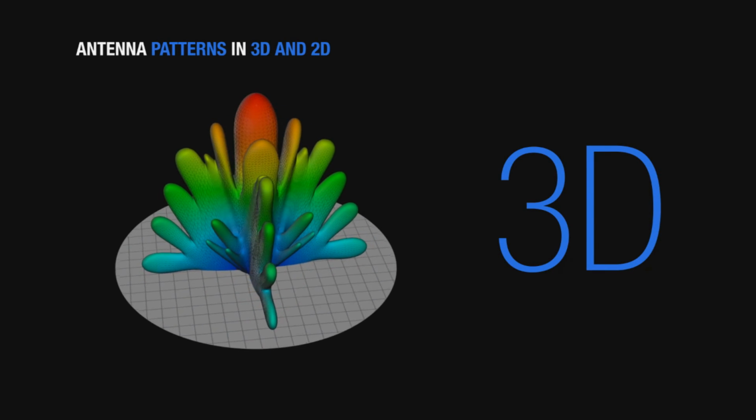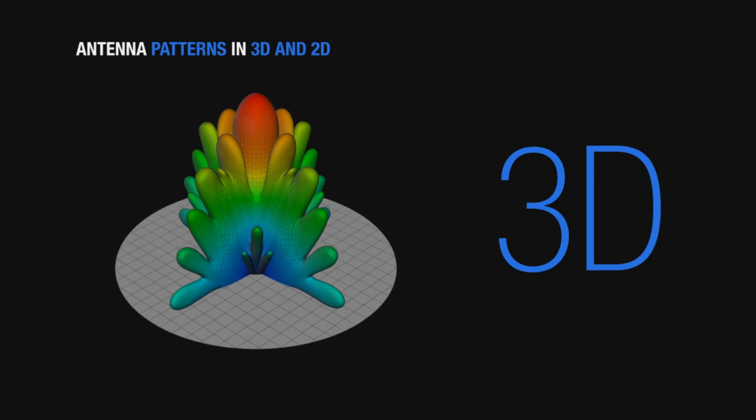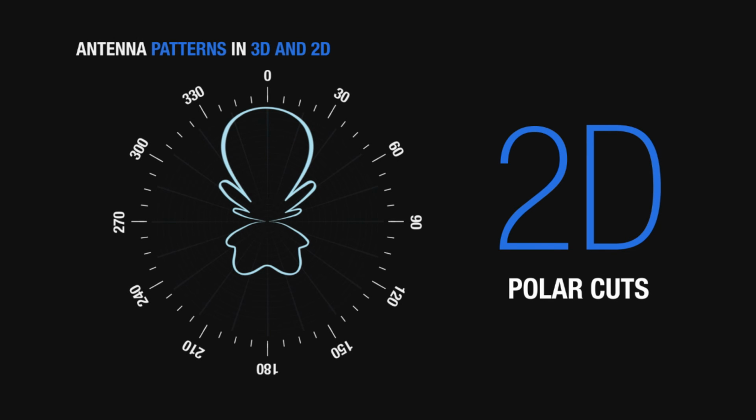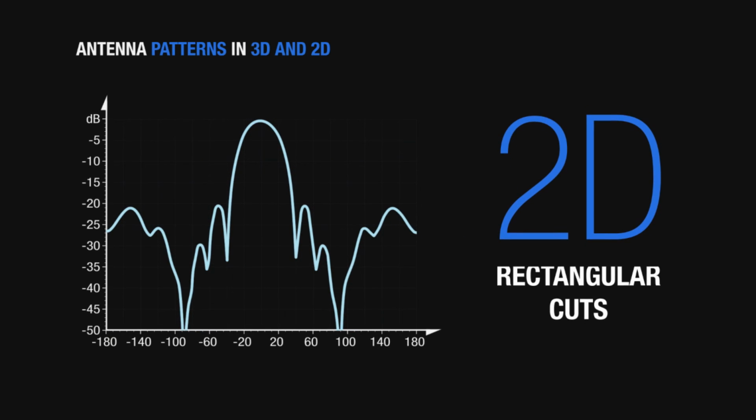Another convenient way to represent the patterns of an antenna is to take cuts of this 3D representation, and then you can again show these two-dimensional cuts either in a polar form, and this is the picture on the bottom left side of the slide, or in rectangular cuts. They are completely equivalent, so depending on the cases you might prefer to use one or the other, but the information that is conveyed is the same. The two-dimensional cuts are usually more useful than the 3D pattern to take measurements as a result of the testing of an antenna.